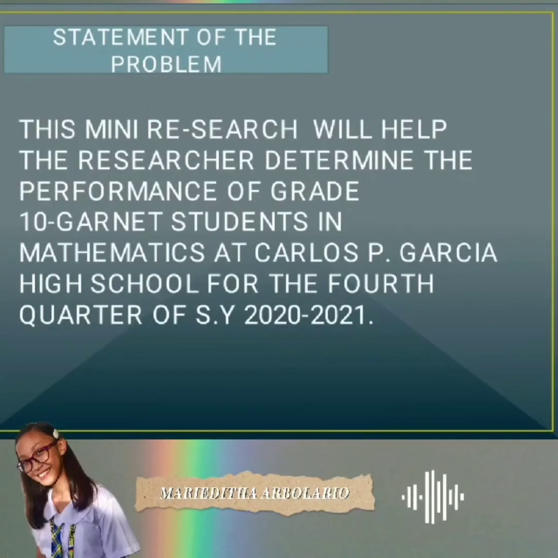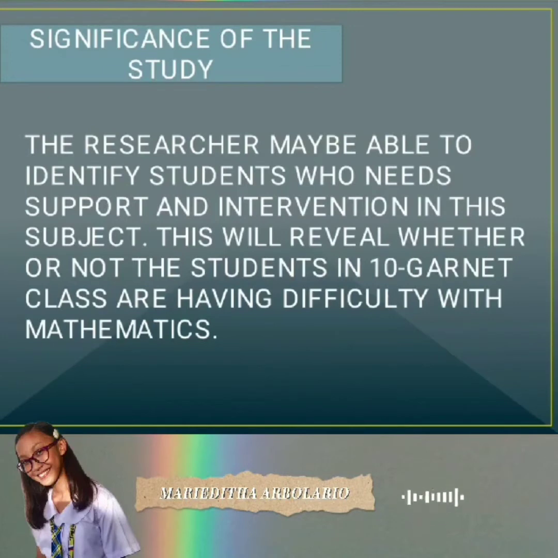Statement of the problem. This mini-research will help the researcher determine the performance of Grade 10 Garnet students in mathematics at Carlos P. Garcia High School for the fourth quarter of school year 2020 to 2021. Significance of the study. The researcher may be able to identify students who need support and intervention in this subject. This will reveal whether or not the students in 10 Garnet class are having difficulty with mathematics.